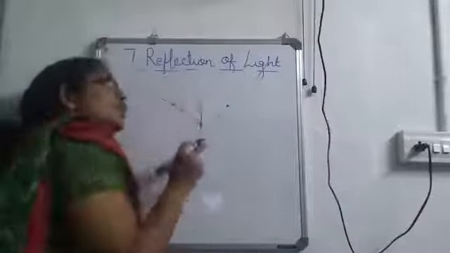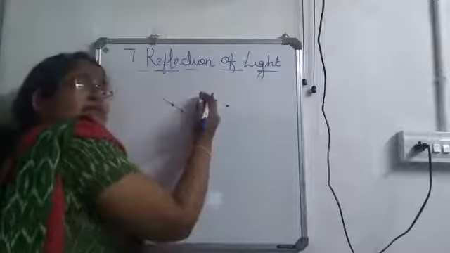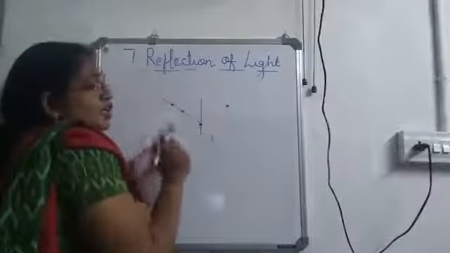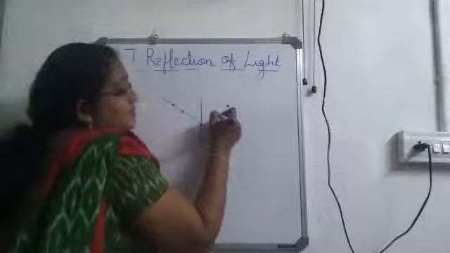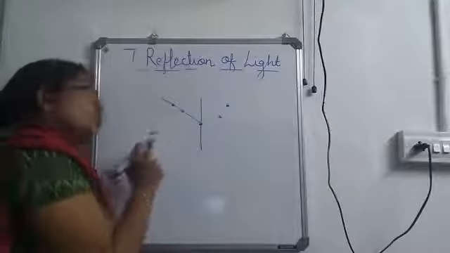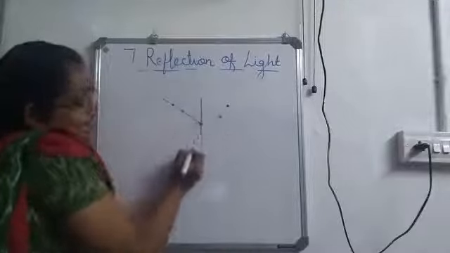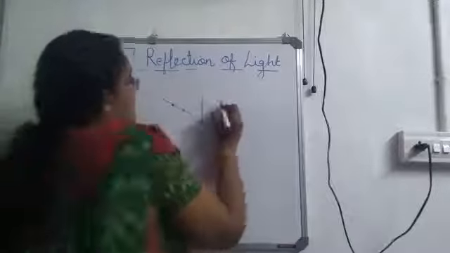Now when you look into the mirror, I can see the inner part of the mirror, isn't it? So when I am looking into the mirror, I can see the image of these two things inside this mirror. Now I am standing here looking through the mirror. I can see these two dots. Now take two more pins. So it should come almost in the same order.